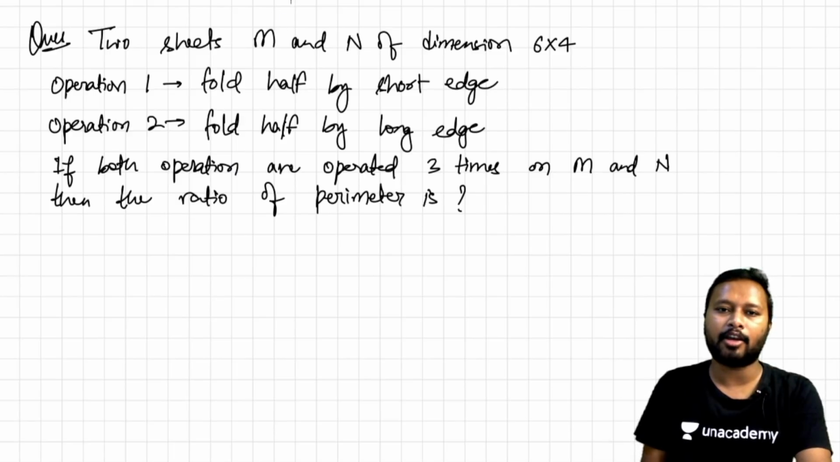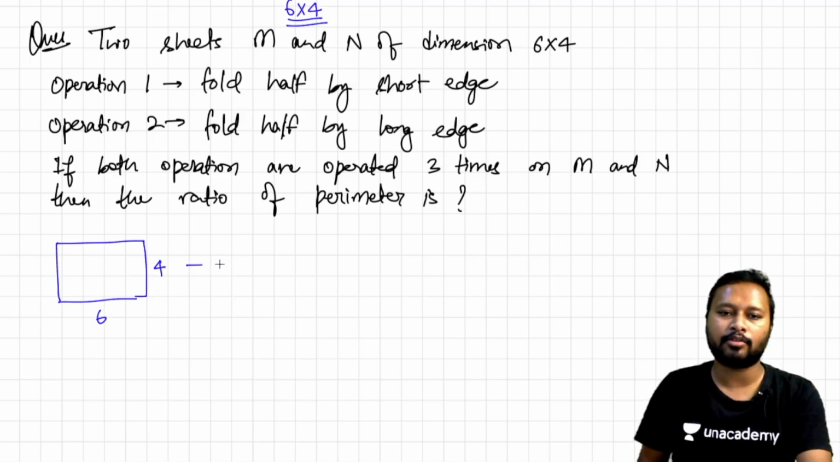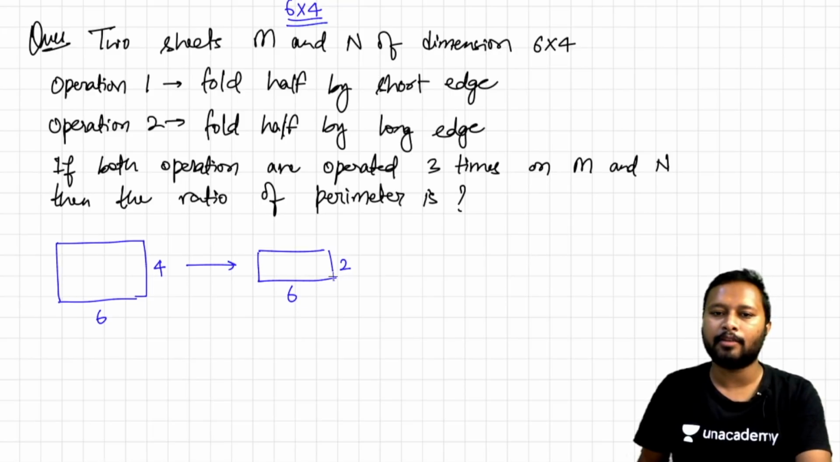So the first was very simple. Both M and N are of 6 by 4 length, okay. So let's do the first operation. If it is 6 by 4, let me draw this. So this is, let's say, 6 by 4. I have to fold by the short edge. If I fold it once, this side I am not folding, so this will remain 6. This side, since I am folding it, is going to become 2, so 6 by 2.